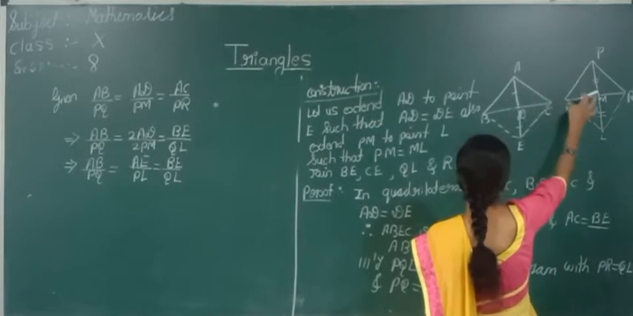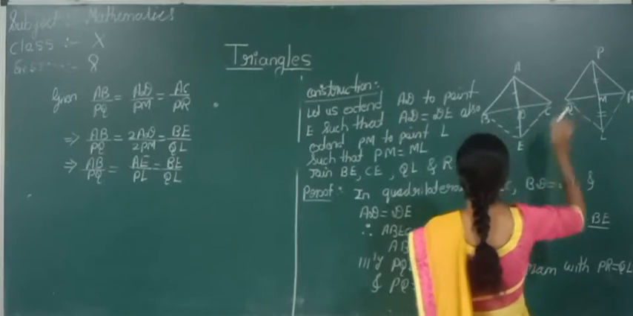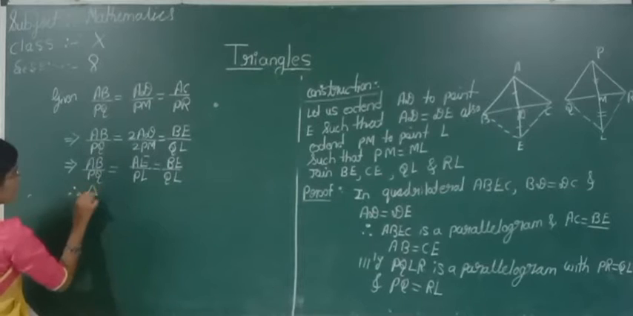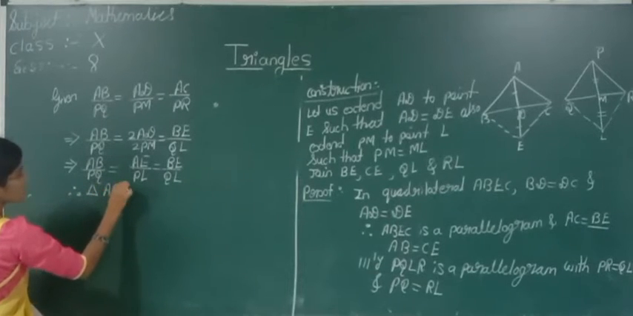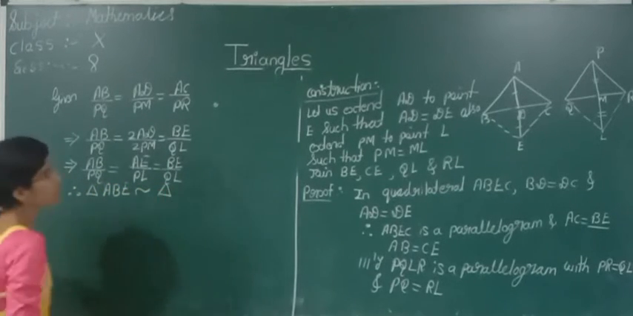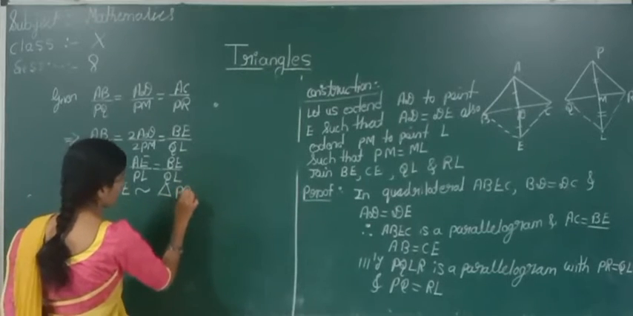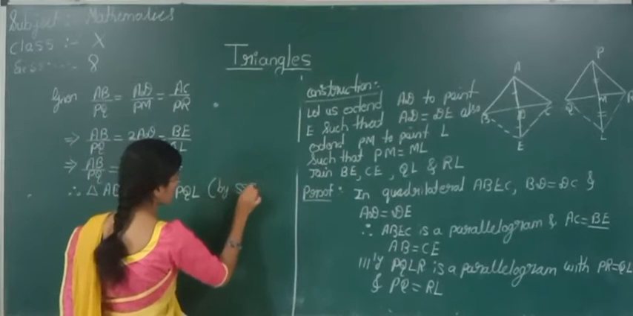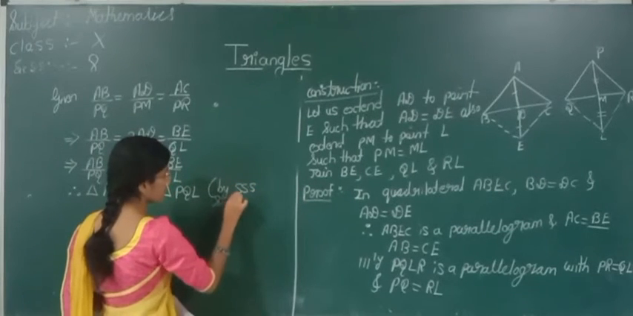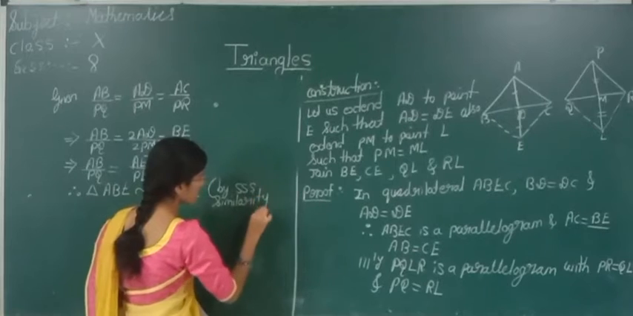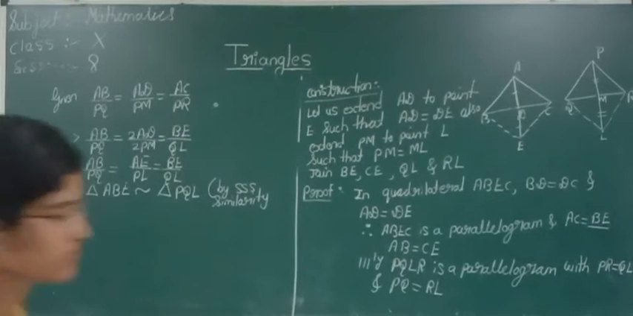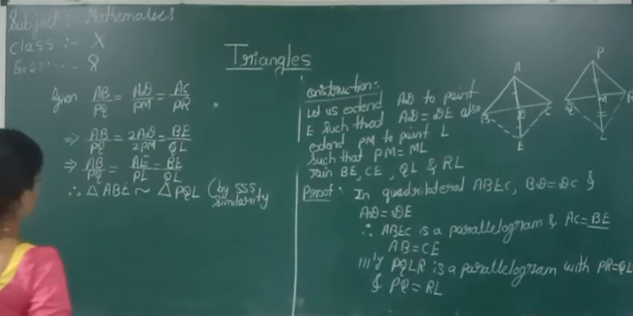Therefore, we can tell that these two triangles are similar. Yes or no? Therefore, triangle ABE is similar to triangle PQL by SS similarity criterion.